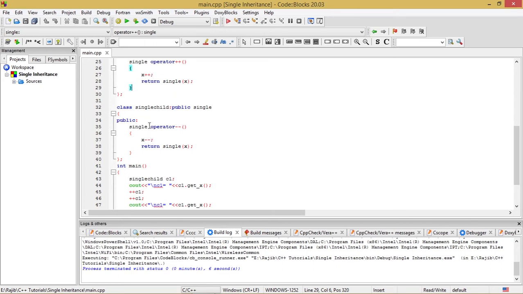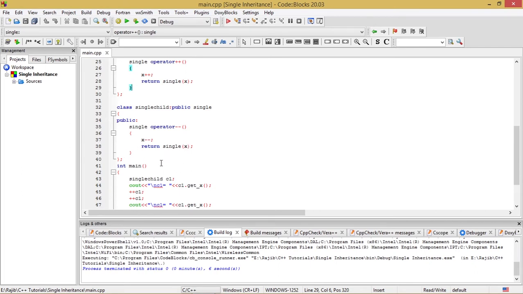similar type of logic has been used. That is x minus minus. Whatever the value of x will be, it will be decremented by unity, that is decremented by 1, and after that I am going to return an object from this function, written in this fashion, return single with the value of x in it.